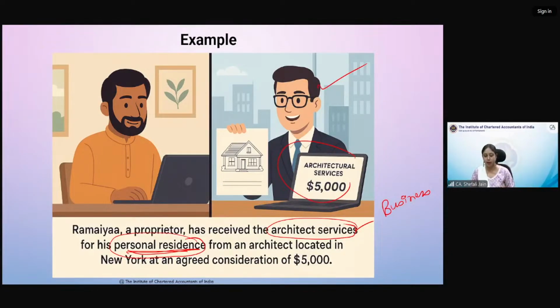These services this Ramaya has received for his personal purposes from an architect located in New York. Consideration यहाँ पे present है. तो business test तो present नहीं है, मतलब satisfy नहीं हो रहा, but consideration is there, and it is the import of services. So that is why it will be considered as supply. Hope this point is clear to you. Yes, Mohan Raj, you are right. This is a supply.